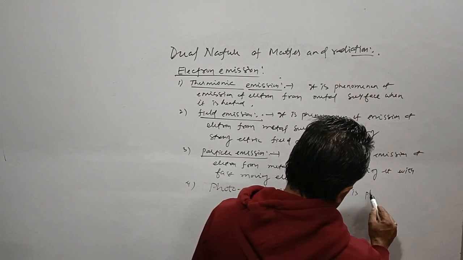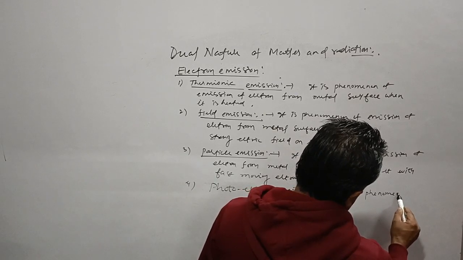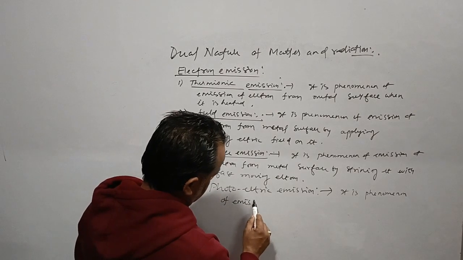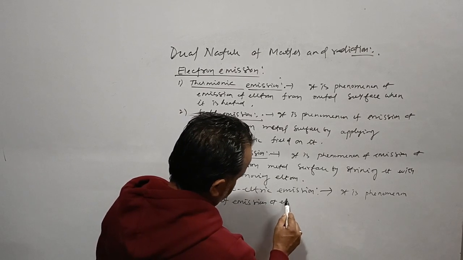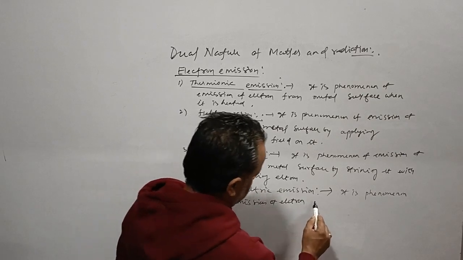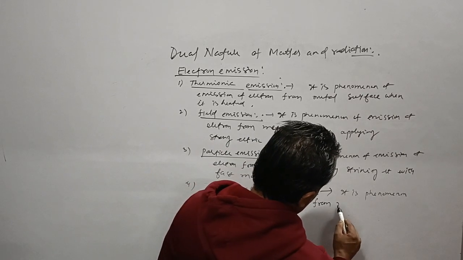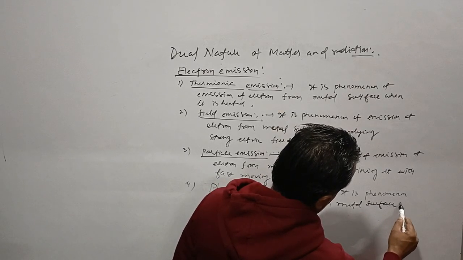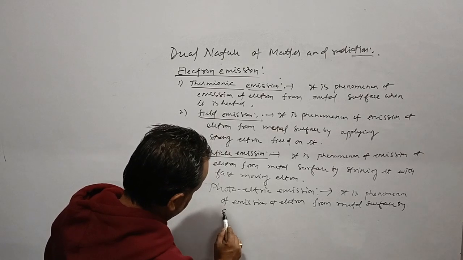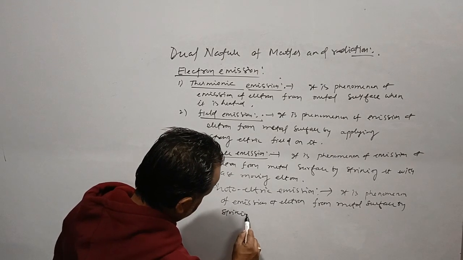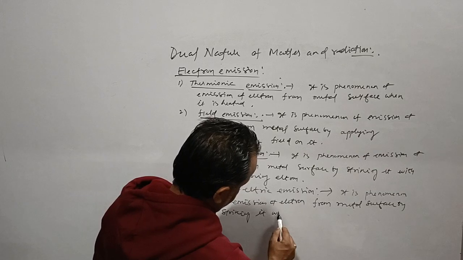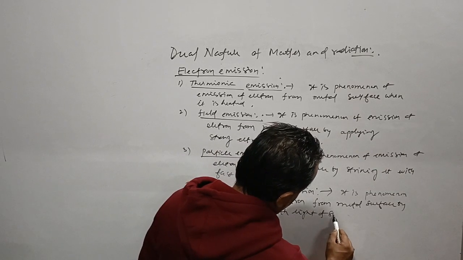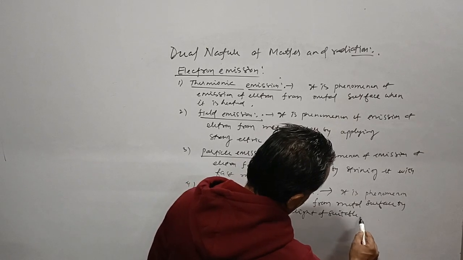It is the phenomenon of emission of electrons from a metal surface by striking it with light of suitable frequency.